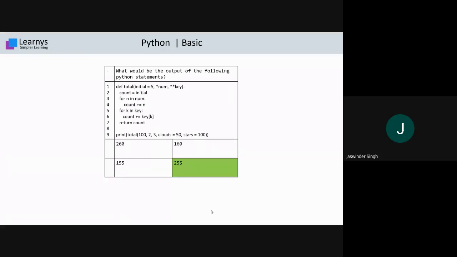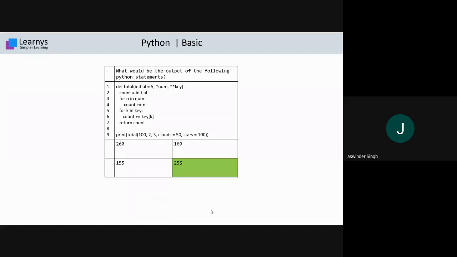Inside this we call the total function with the values 100, 2, 3, cloud equals 50, star equals 100. Now once we call this function total, the 100 value is assigned to initial. Initial by default has value 5, but when we call this function, the first parameter 100 will be assigned to initial. So 100 is the new value of initial.